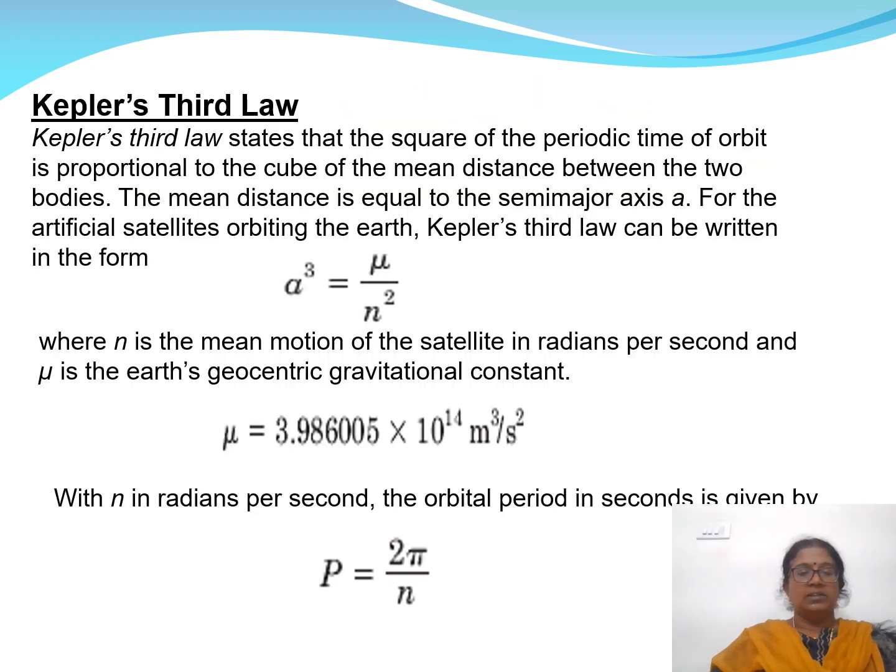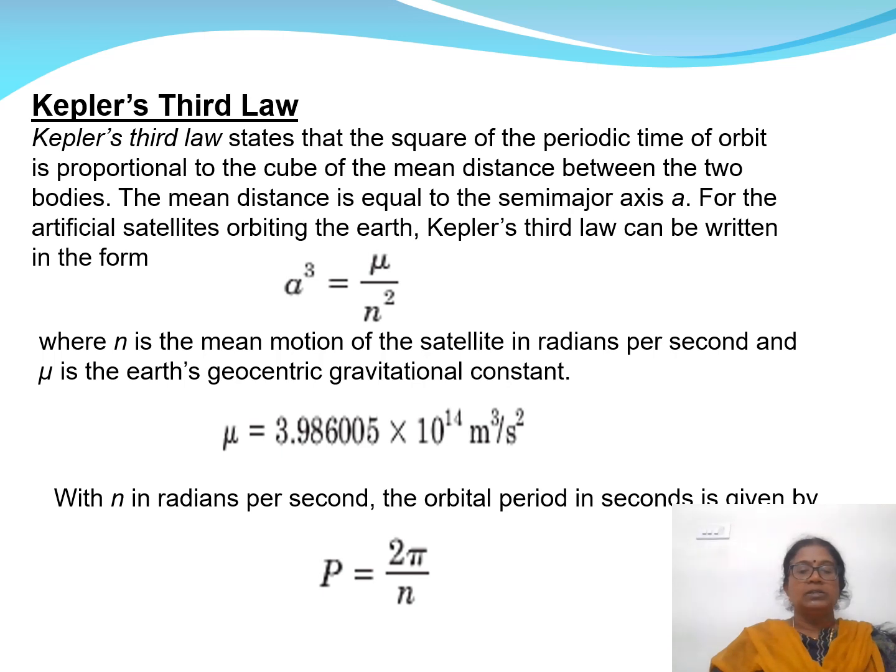Kepler's third law states that the square of the periodic time of an orbit is proportional to the cube of the mean distance between the two bodies. The mean distance is equal to the semi-major axis a. For an artificial satellite orbiting the Earth, Kepler's third law can be written in the form mu equals n squared a cubed, where a is the semi-major axis and n is the mean motion. So the square of the orbital period is proportional to the cube of the mean distance between two bodies.